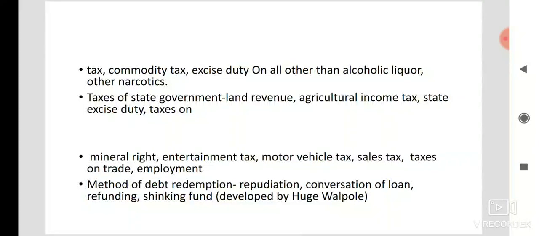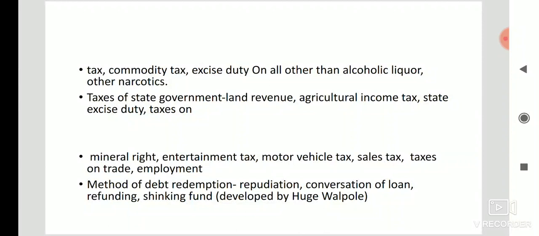And conversion of loans, another method. Conversion of loan means an old loan is converted into a new loan, basically with a low rate of interest. And refunding implies issue of new bonds and securities by the government in order to repay the matured loans.